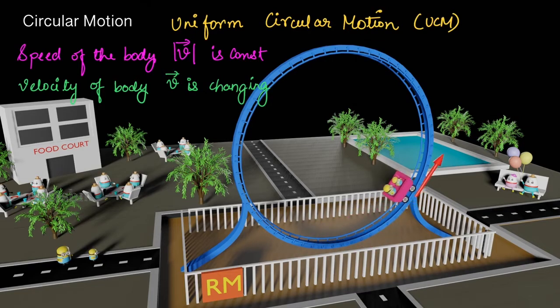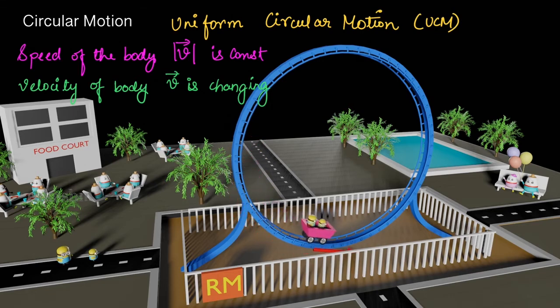Let us look at some characteristics of uniform circular motion. The first is the speed of the body, modulus v bar, is constant. So v bar is velocity, modulus v bar is speed. So the speed of the body is constant. You can see this body here, the arrow which we are drawing here represents the velocity vector. As you can see, the length of this vector is constant. The length of this arrow is not changing. So we can say that the speed of this body is constant.